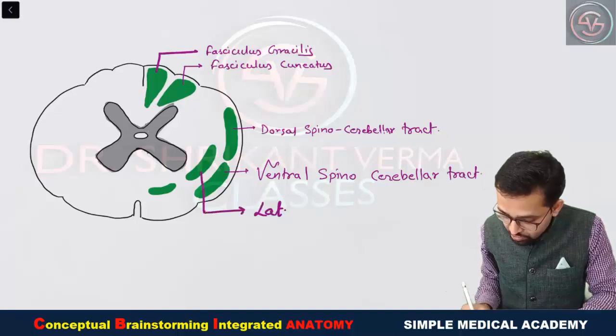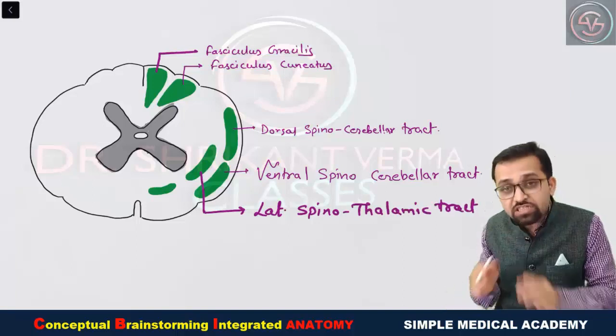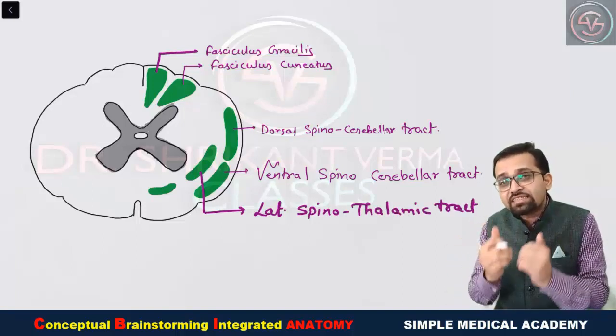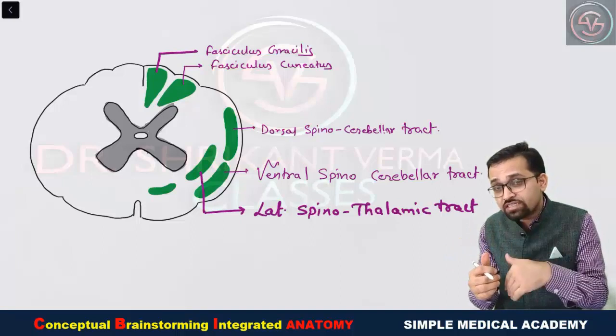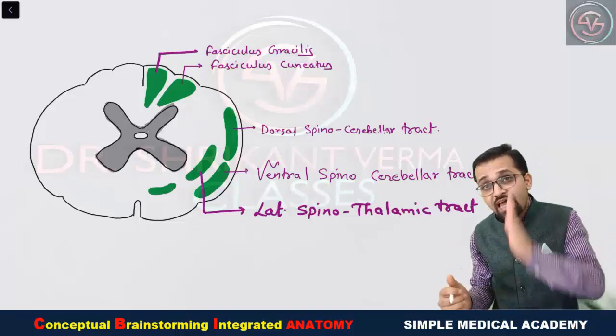While this bundle located on the lateral white column, that's why lateral, goes from the spinal cord to the thalamus, that's why spinothalamic tract. Just break the name and think about it, you will get the answer. Either it is ascending or descending. Yes, spinothalamic, that means it is going from the spinal cord towards the thalamus.